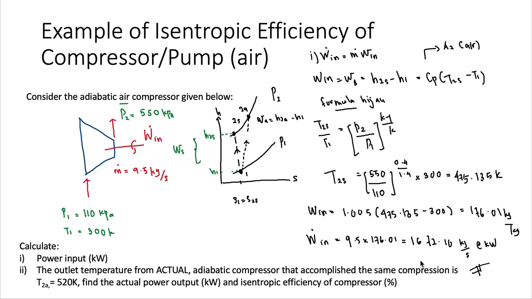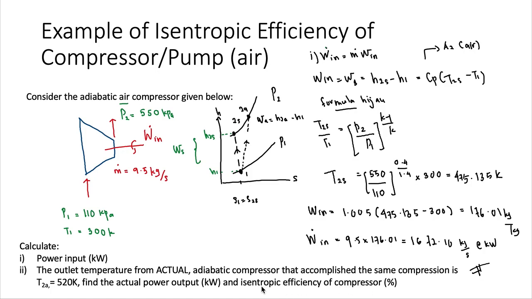Okay, next we go to question number 2. The outlet temperature from an actual adiabatic compressor that accomplishes the same compression is given as T2A equal to 520 Kelvin. Find the actual power output and isentropic efficiency of the compressor.